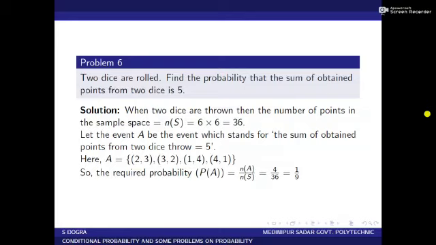This event can occur in different ways: 2 plus 3 equal to 5, 3 plus 2 equal to 5, 1 plus 4 equal to 5, 4 plus 1 equal to 5. So A equal to {(2,3), (3,2), (1,4), (4,1)}. So the number of points in the event A is 4 and the number of points in the sample space S is 36. So the required probability P of A equals N of A by N of S, that is 4 by 36, which is equal to 1 by 9.